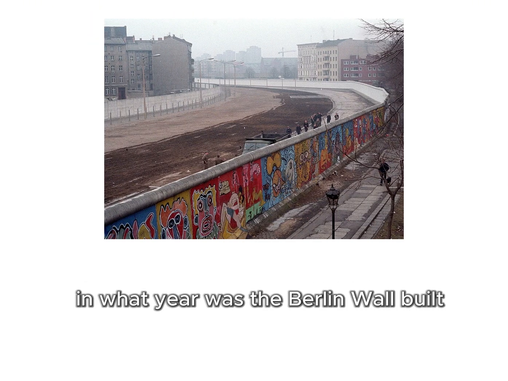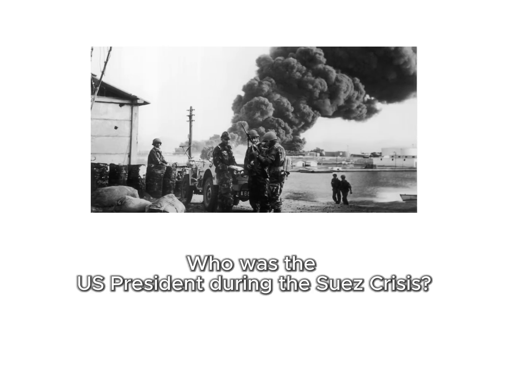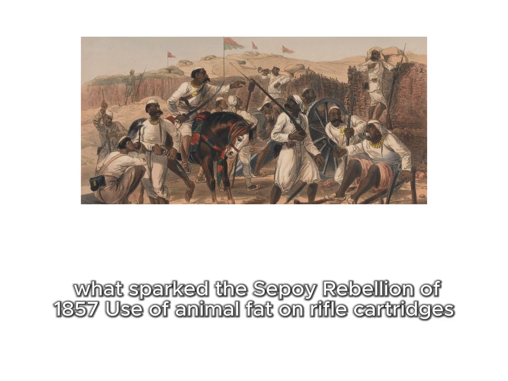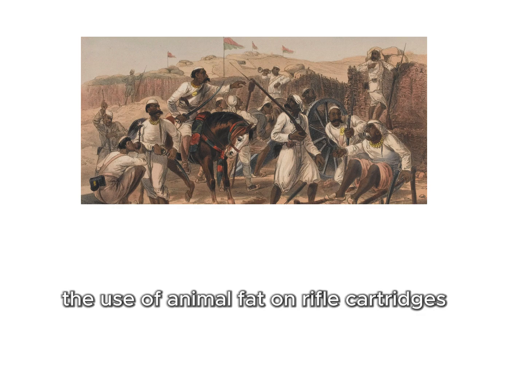Question 8. In what year was the Berlin Wall built? 1961. Question 9. Who was the US President during the Suez Crisis? Dwight D. Eisenhower. Question 10. What sparked the Sepoy Rebellion of 1857 in British India? The use of animal fat on rifle cartridges.